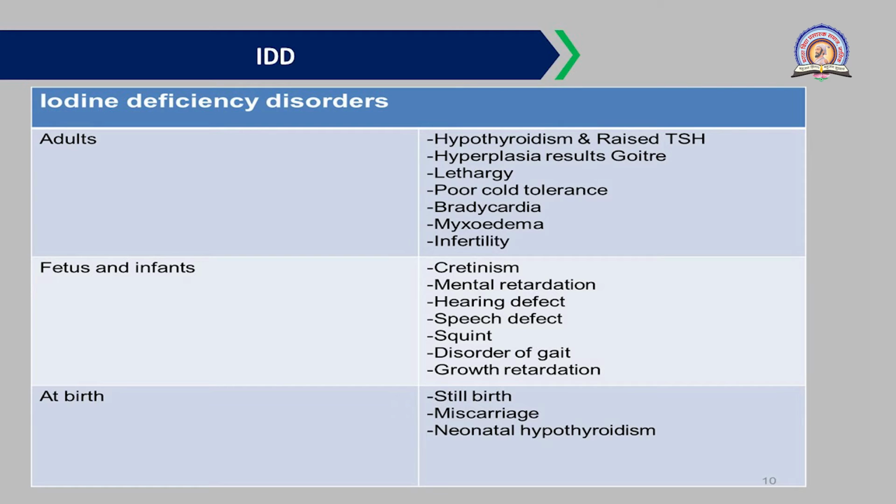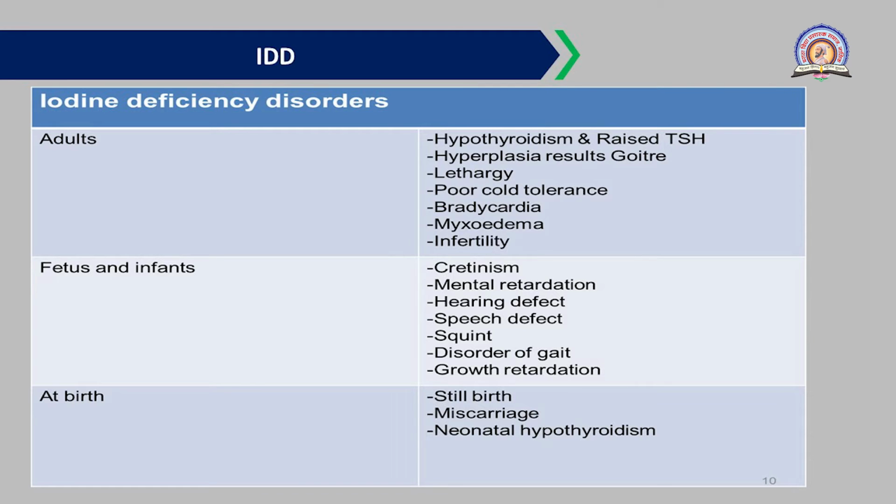Before that, let's discuss iodine deficiency disorder in the fetus, infants, or children. That is cretinism. We'll see it with the help of a diagram in the next slide. Then mental retardation is observed. Hearing defect is observed. Then speech defect is observed, that is, the child cannot speak properly. The child cannot hear properly.